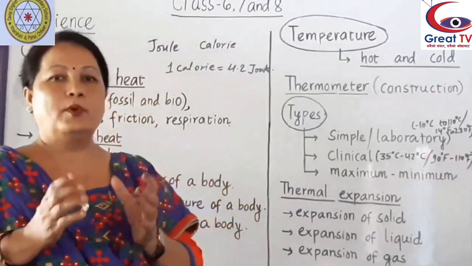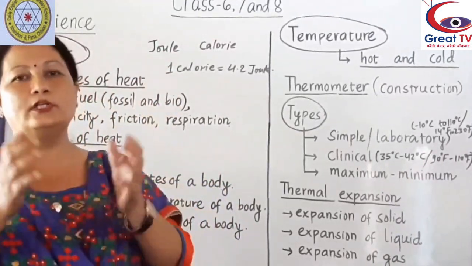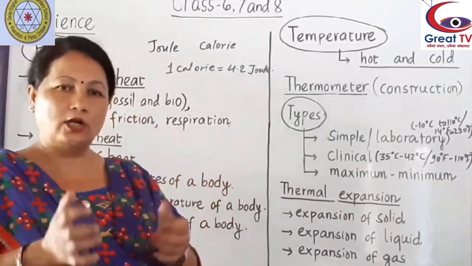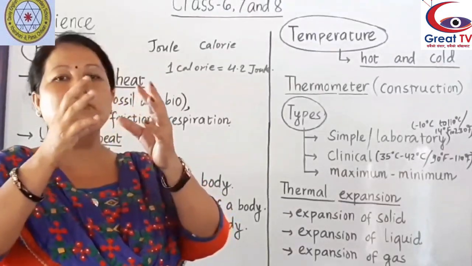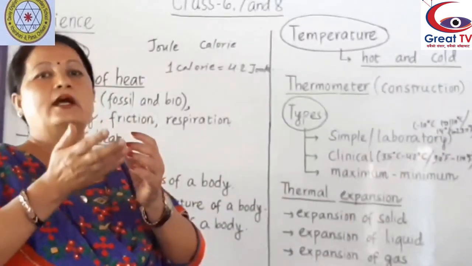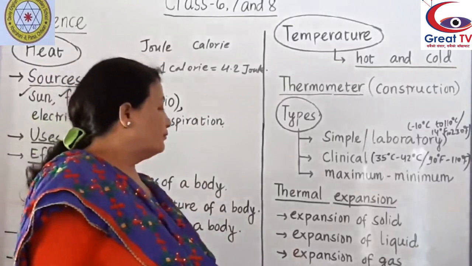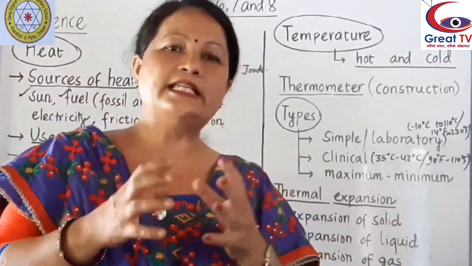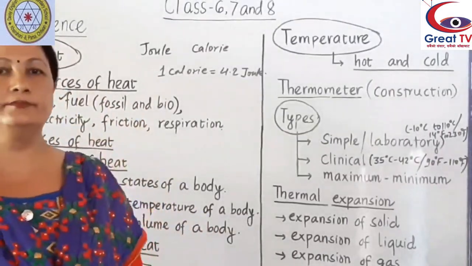Take a bottle and tie a balloon on its mouth and keep the bottle in a beaker containing hot water. After some time you will see the air inside the bottle expands and goes up, and the balloon gets inflated. And when the water becomes cold, then the gas inside the bottle contracts and the balloon collapses.